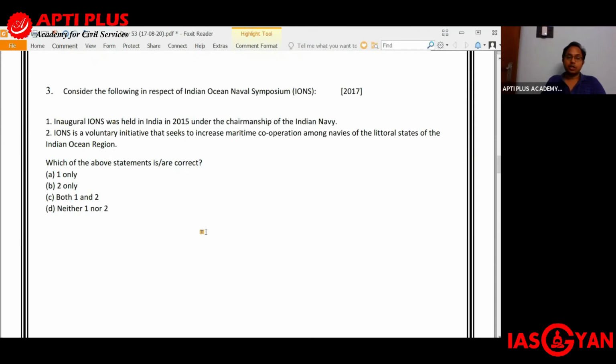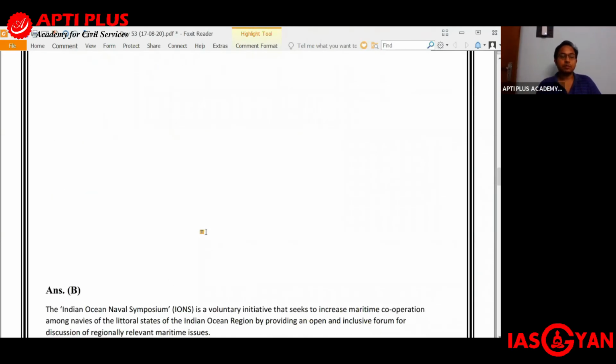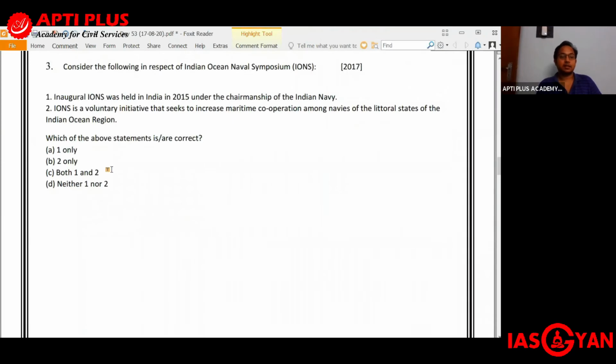Second statement is Indian Ocean Naval Symposium. It is a voluntary initiative which seeks to increase maritime cooperation among the navies of the littoral states of the Indian Ocean region, the navies which lie in the countries which border the Indian Ocean region. So, let's see which is the right answer. 3B is the right answer. That is Indian Ocean Naval Symposium.